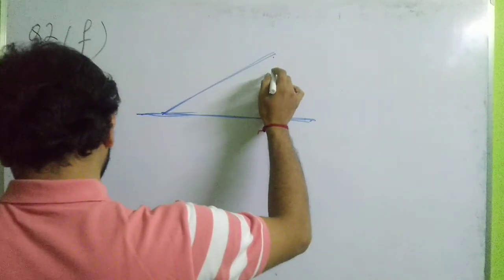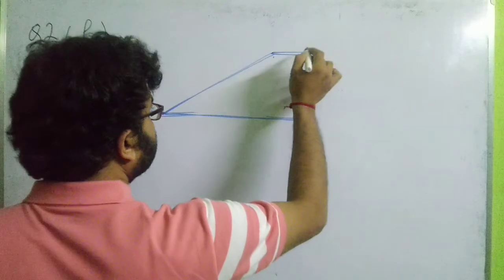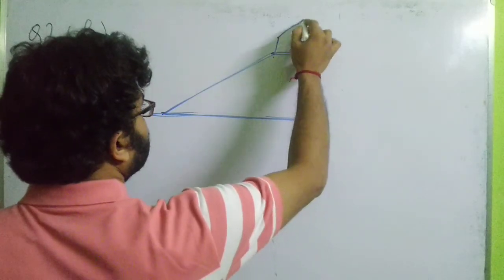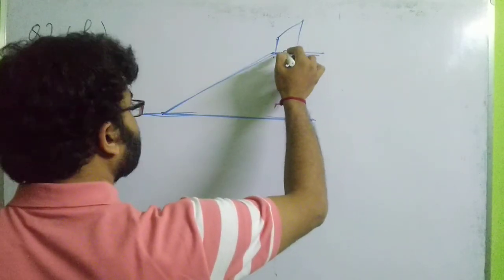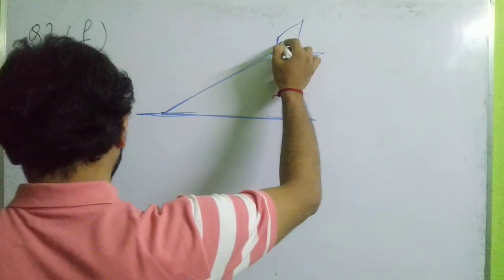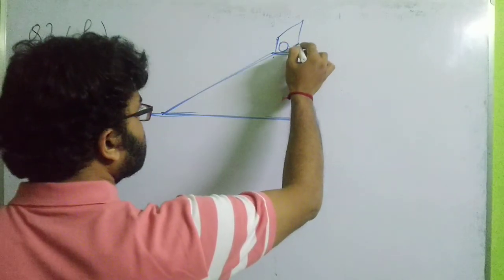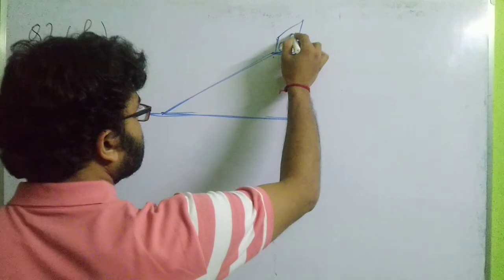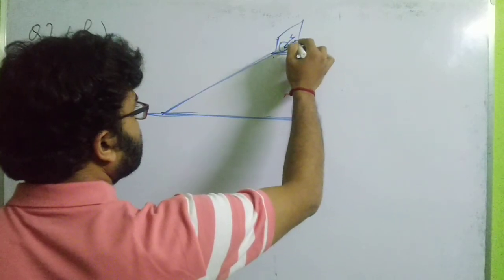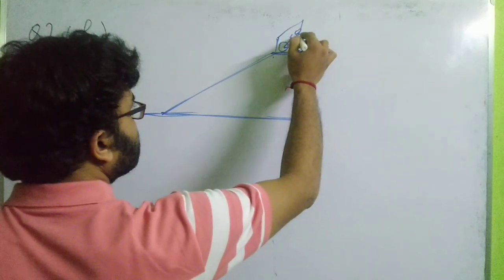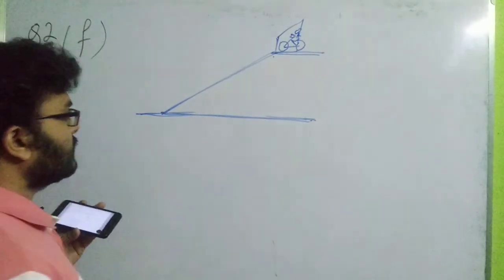Above the slope is the door where the guard is standing. So it is going like this. A guard is standing here. Okay, so I think the figure is okay.